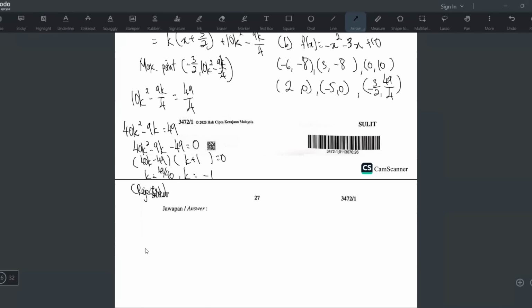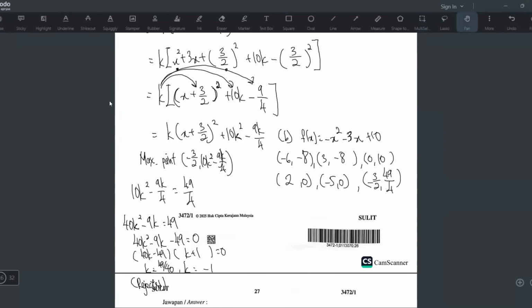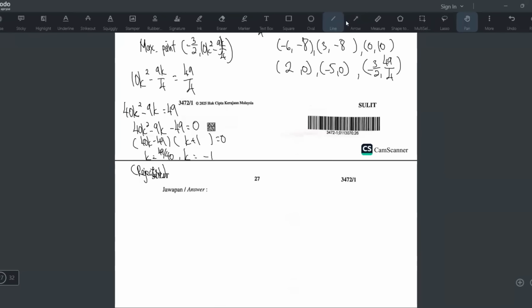In the middle or paling kiri or paling kanan. So if you look at the x value, it will tell you -6, 3, because the domain already said from -6 to 3. So what I would do, my y-axis will be maybe slightly to the right. Yeah, slightly to the right. And nanti sini kena guna sampai 3. And then the left side kena guna sampai -6. That's why this side I leave more space.